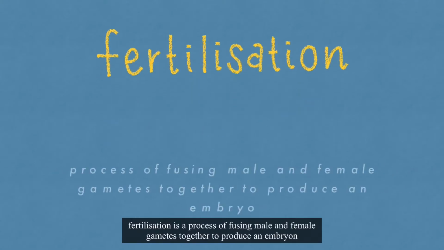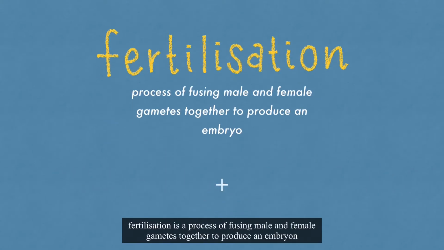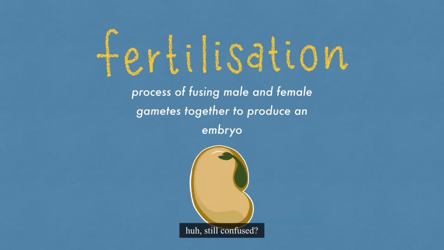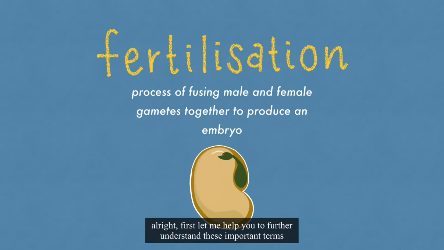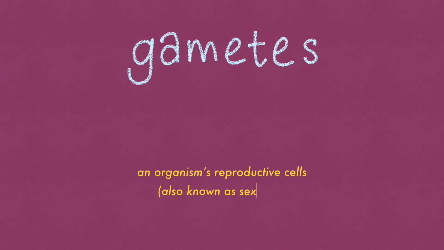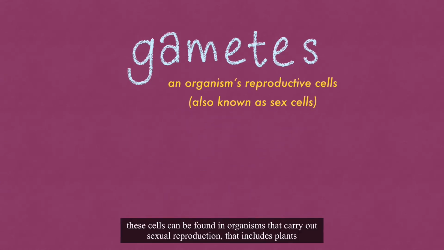What is fertilization? Fertilization is the process of fusing male and female gametes together to produce an embryo. Still confused? Alright, first, let me help you to further understand these important terms. Gametes are an organism's reproductive cells, also known as sex cells. These cells can be found in organisms that carry out sexual reproduction, that includes plants.